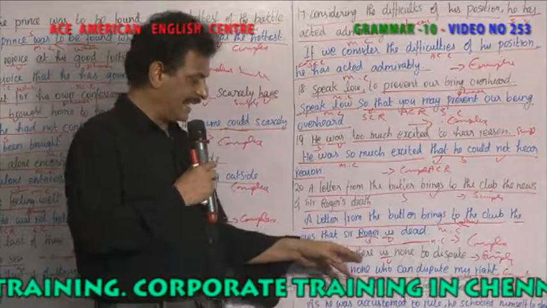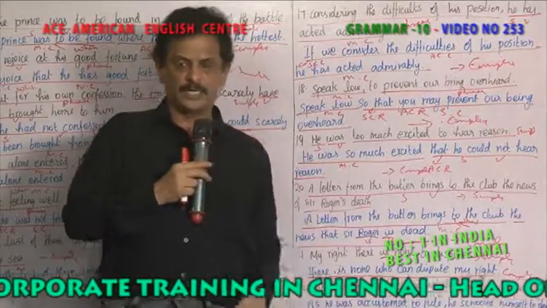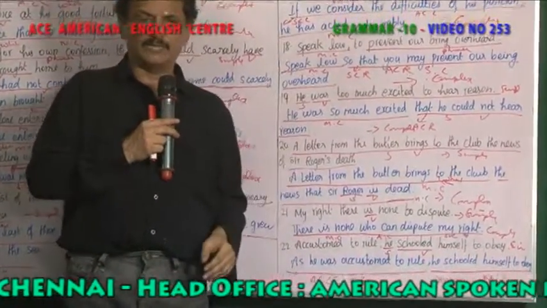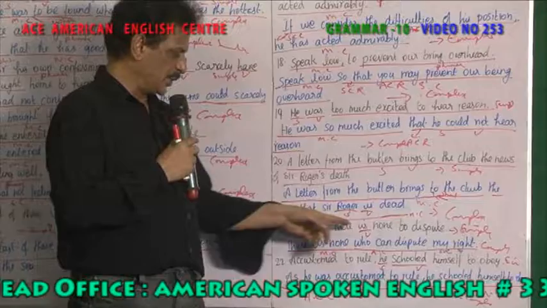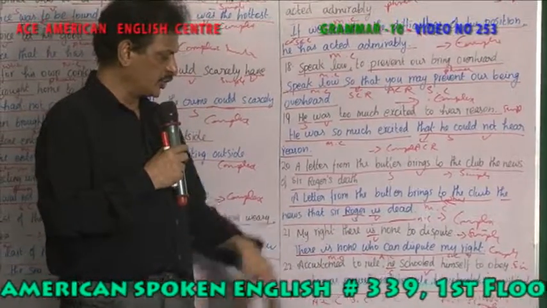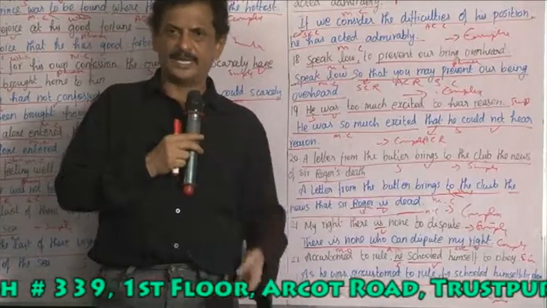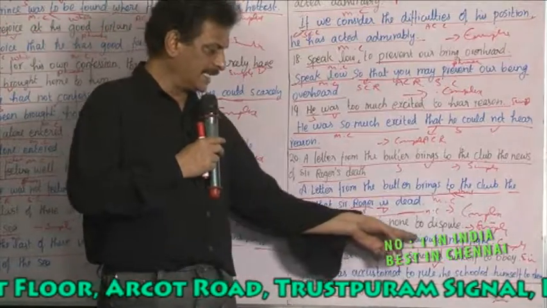My right there is none to dispute. எனக்குள்ள உரிமை அந்த நிலத்திலே no dispute, அதில் விவாதமே கிடையாது. So is the only verb. So you have to change this into a complex sentence. There is none, யாருமே கிடையாது. So who can dispute my right?